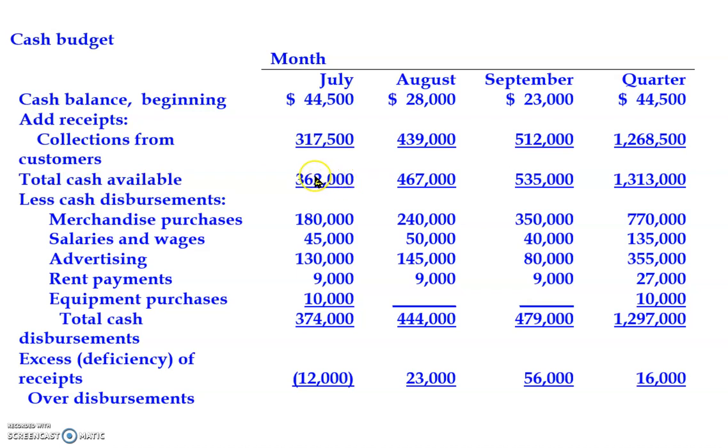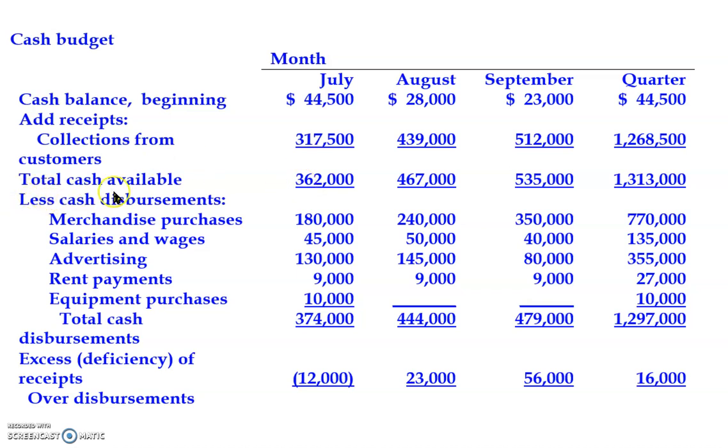It has 2 components. One is the collection in the month itself. Another one is the beginning balance. Beginning balance of July means the ending balance of June. So in July, we have 362,000 total cash available.